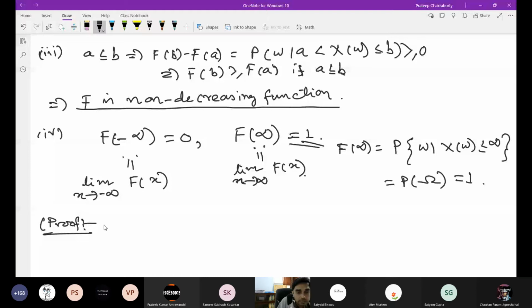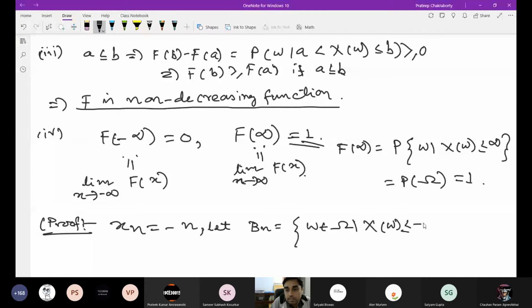If you take x_n equal to minus n, and take B_n equal to... so you have to tell me the whole proof. I will just give some sketch, and you have to fill it up. So B_n is the set where X(omega) is less than or equal to minus n.